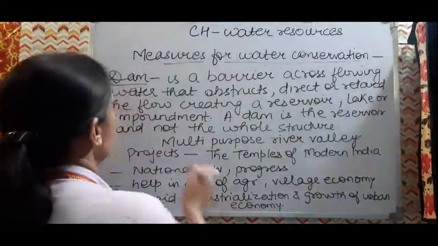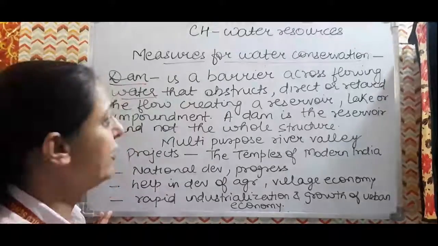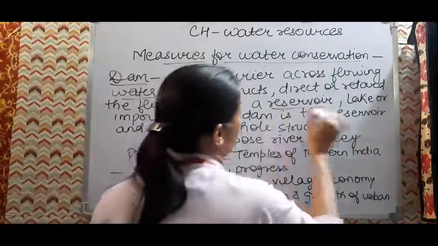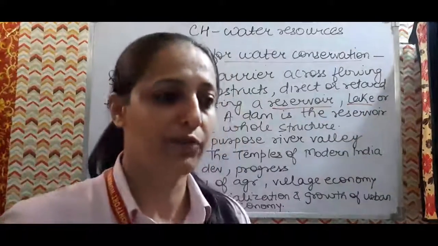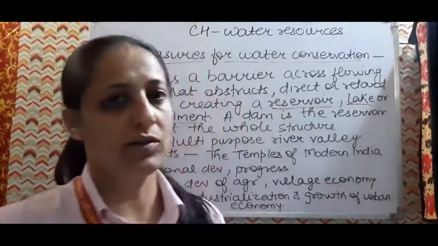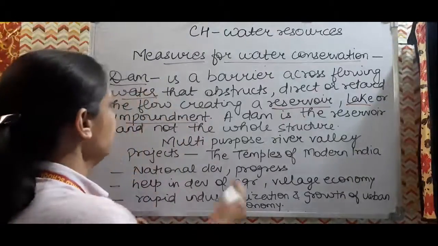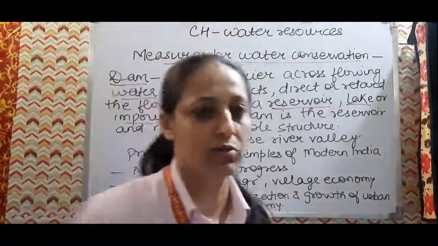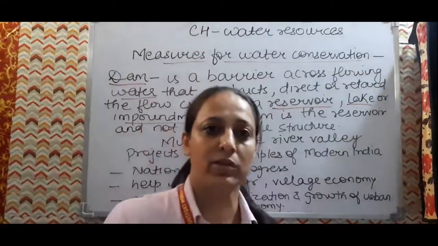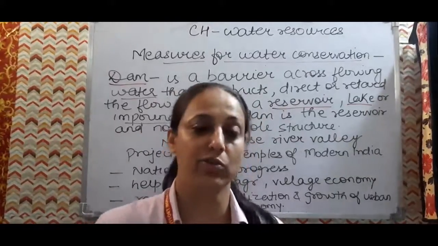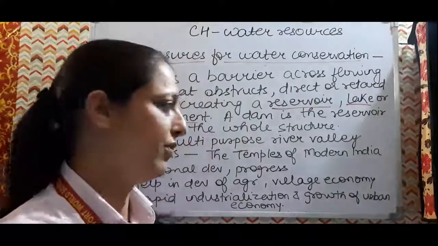A dam is a barrier across flowing water. A barrier is created that will obstruct, direct or retard, reduce the flow, creating a reservoir-like structure, a lake or an impoundment. A river is flowing, a barrier is created, which creates the reservoir or catchment. So a dam is basically a reservoir, and not the whole structure, because in a dam other things are also there, turbines and floodgates. When the floodgates are open, the water comes and rotates the turbine, and then energy is produced which is sent to the feeder, and then electricity is supplied to homes for domestic purposes and for industrial purposes.